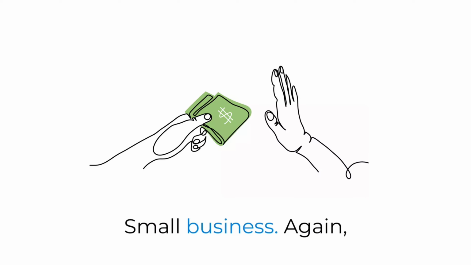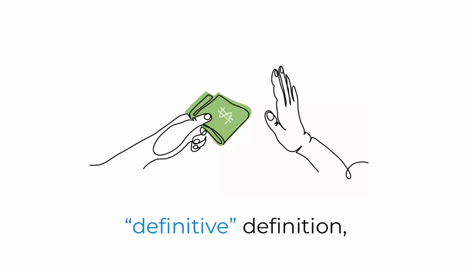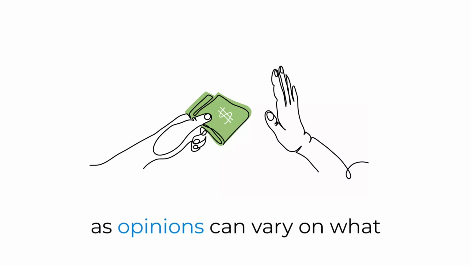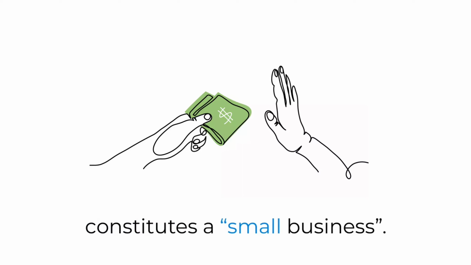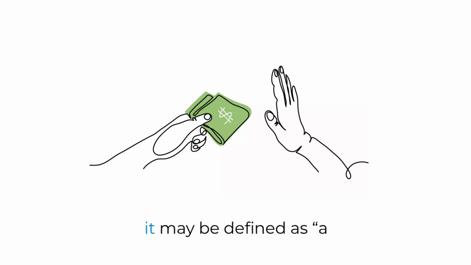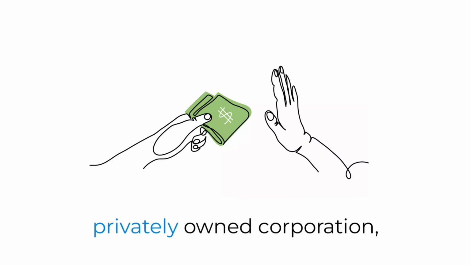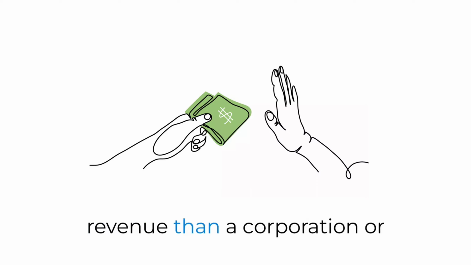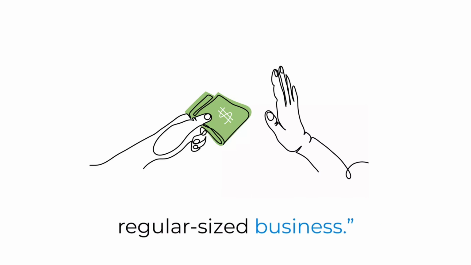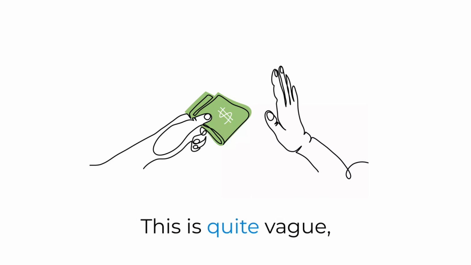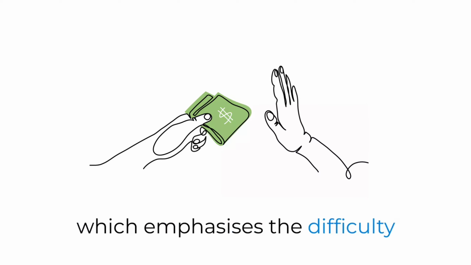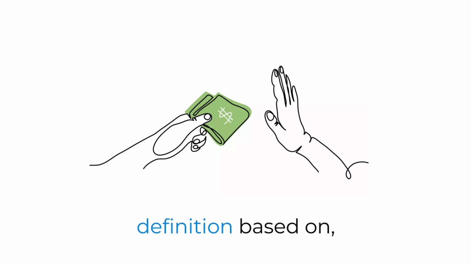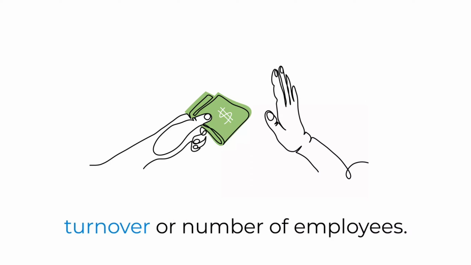Small business. Again, it is hard to find a definitive definition, as opinions can vary on what constitutes a small business. However, it may be defined as a privately owned corporation, partnership, or sole proprietorship that has fewer employees and less annual revenue than a corporation or regular-sized business. This is quite vague, which emphasizes the difficulty of providing a specific definition based on, for example, turnover or number of employees.